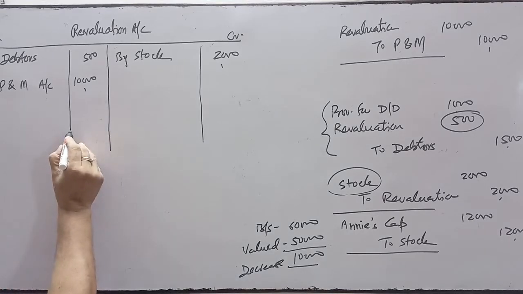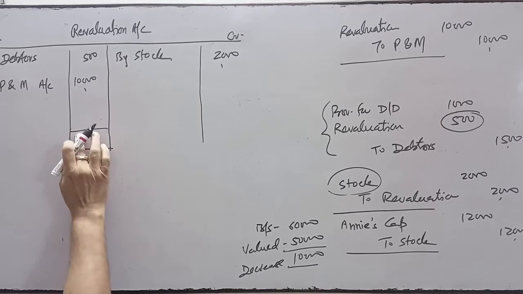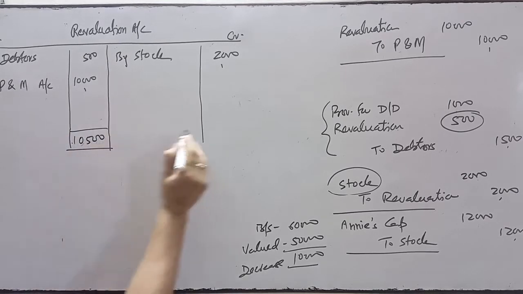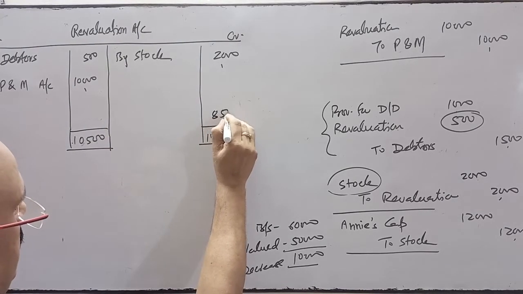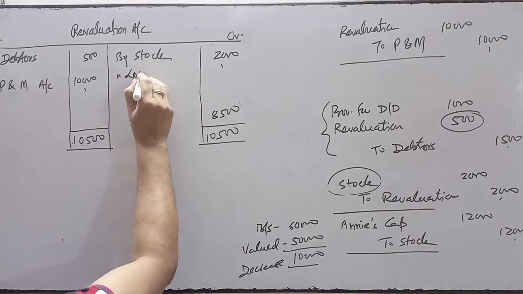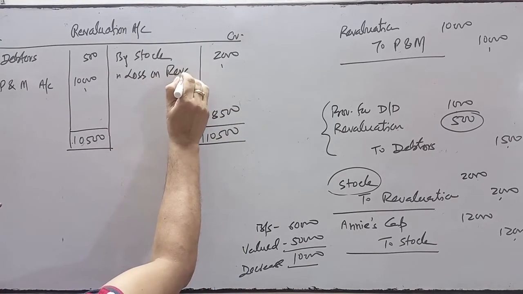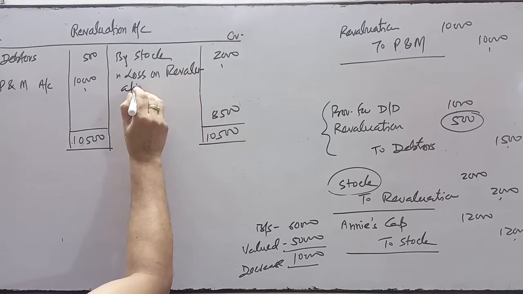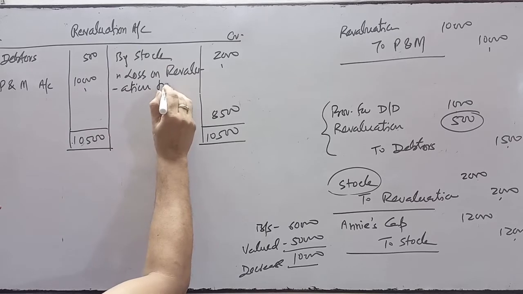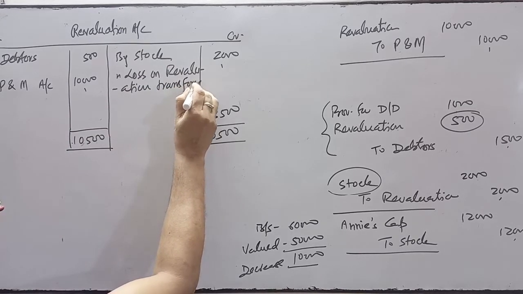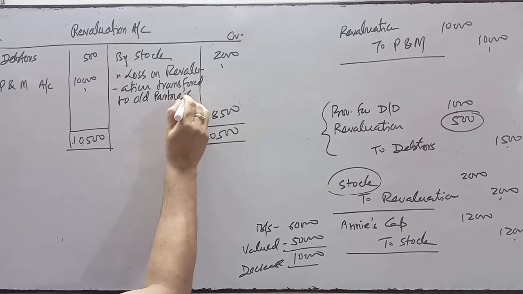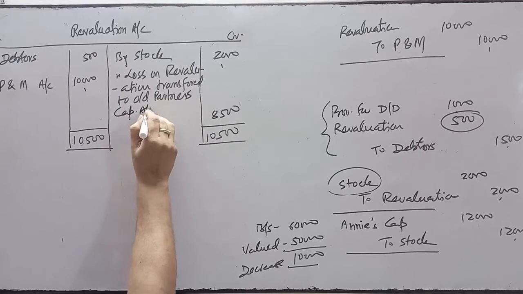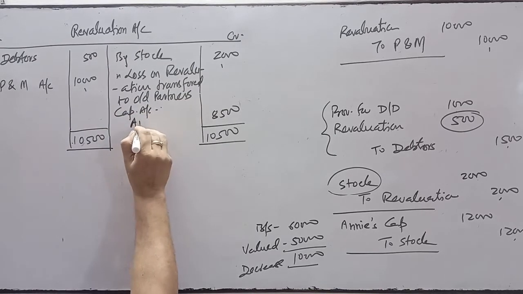So which side is more? This side is more. Total of this side is 10,500. Find out the difference amount. It is 8,500. So the loss on revaluation is transferred to old partners' capital accounts. Who are the old partners? Ani and Boni.